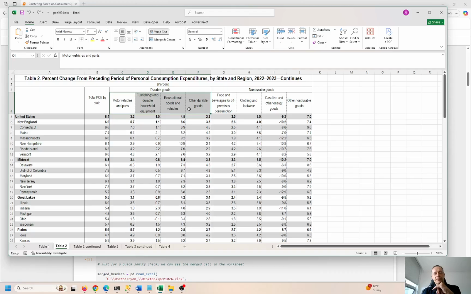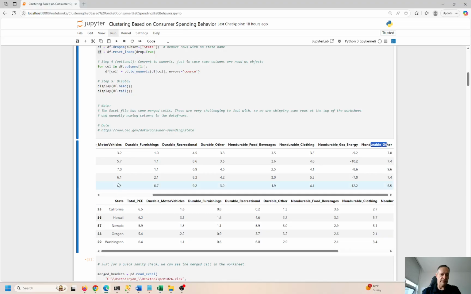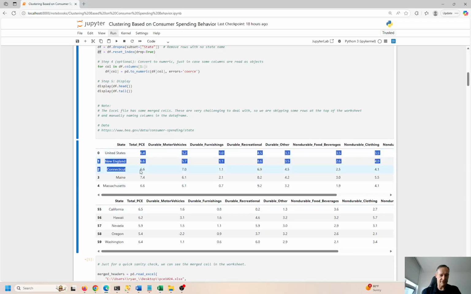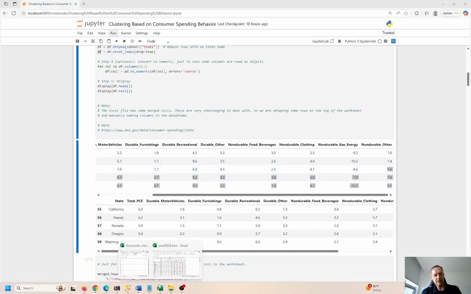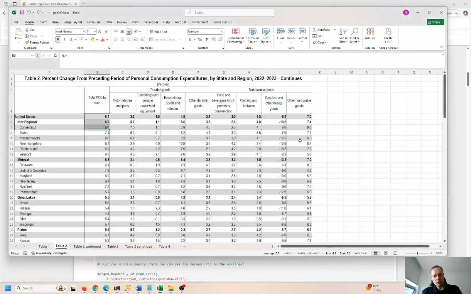These are the durables, right? And we have total PCE and percent change ending by state, and we have all the state data down here. So if we look at the first few cells, we have 646666, and that's what we should see over here, 646666. And on the end we have 657496 down here. The first 5, 1, 2, 3, 4, 5, 6, 5, 7, 4, 9, 6. So that's that right there.